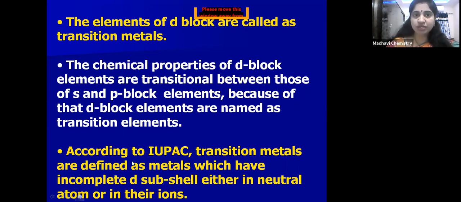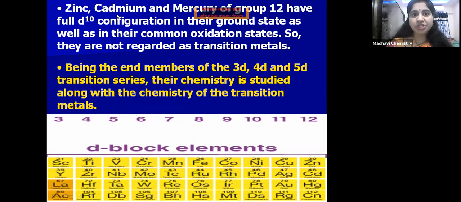To remember, children, here zinc, cadmium and mercury of the 12th group. See here children, 12th group, zinc, cadmium and mercury. So these are not having incomplete d orbitals. Means the d orbital is completely filled. Means 10 electrons are present in the d orbital, even in the ground state as well as in the most common oxidation state. What is the most common oxidation state? +2 is the most common